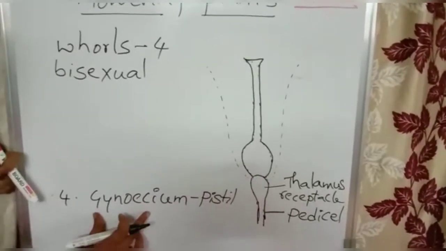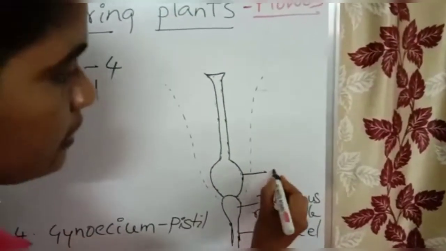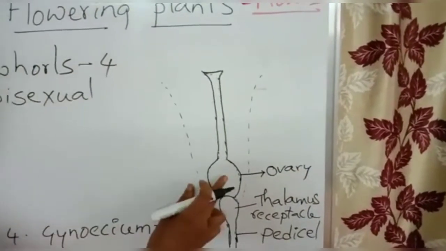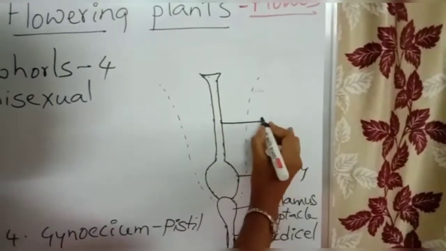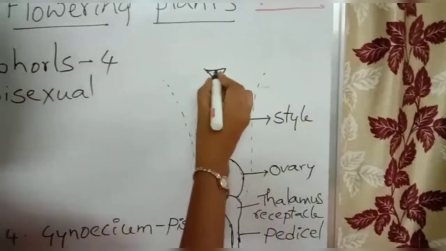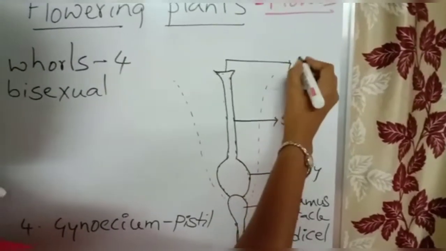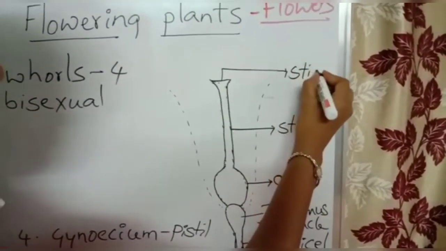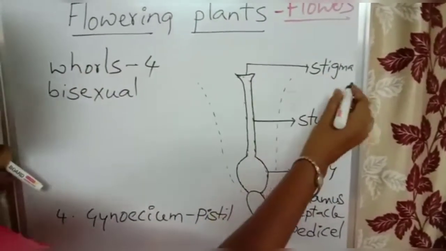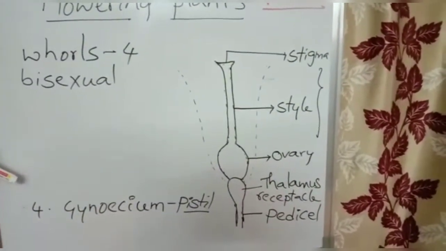Now look, how is this gynoecium? The gynoecium has a basal swollen portion. This is called ovary, and above the ovary a long slender part is present. This is called style, and the tip of the style is a wide part, and it is called stigma. See, ovary, style, stigma, these three parts combined are called pistil.